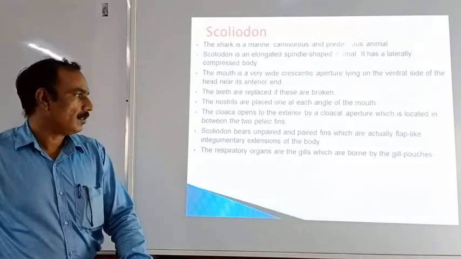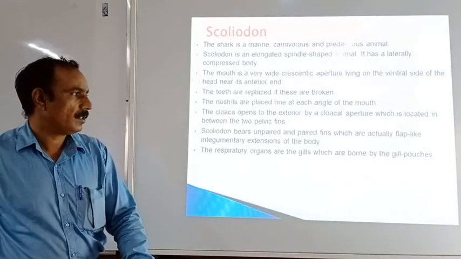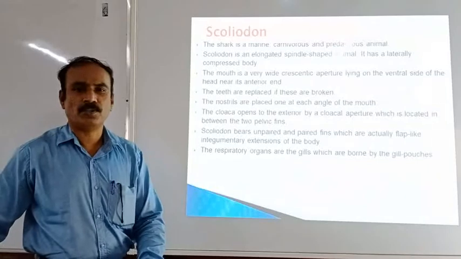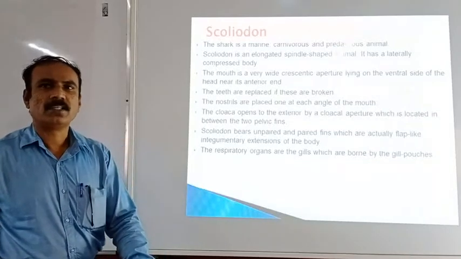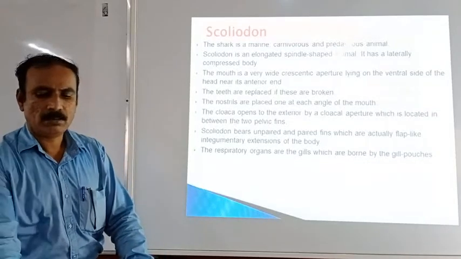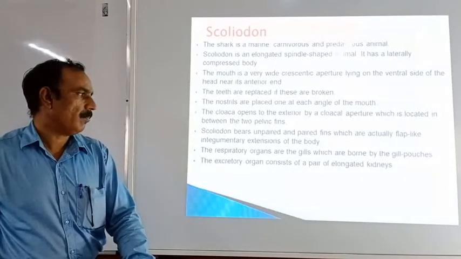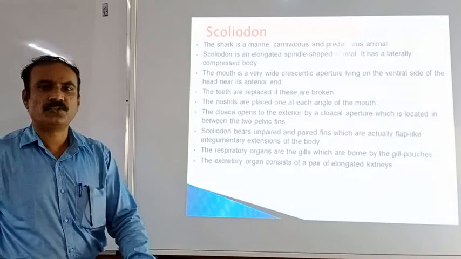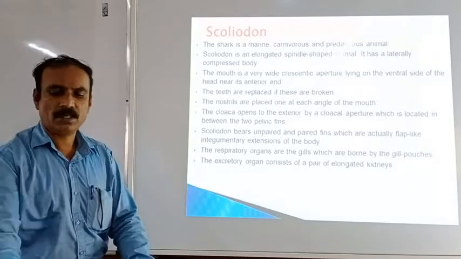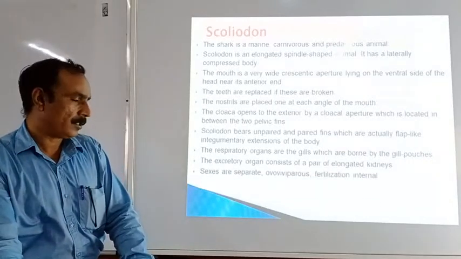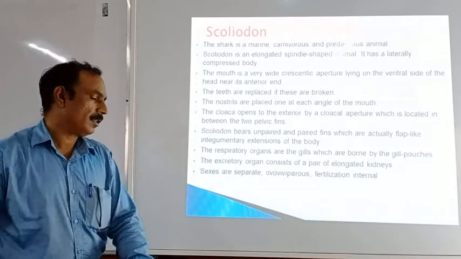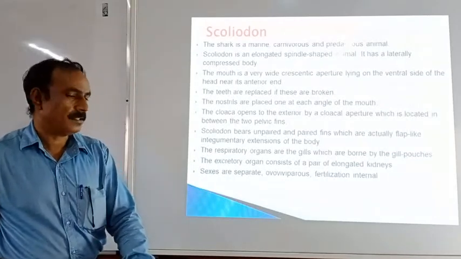The respiratory organs are the gills, which are borne by the gill pouches. There are gill pouches, and inside the gill pouches there are the gills. The excretory organ consists of a pair of elongated kidneys. Sexes are separate; male and female animals are separate.